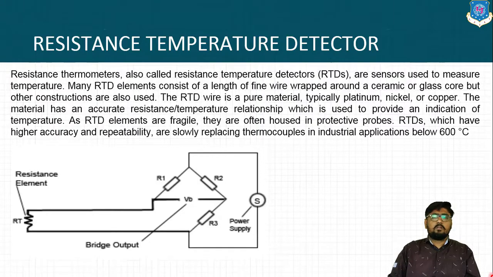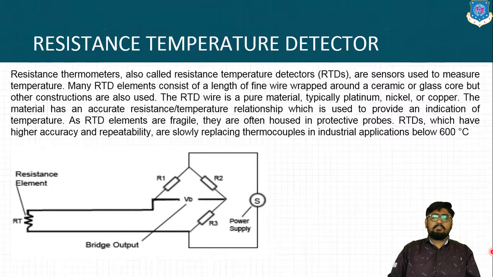RTD wire is a pure material, typically platinum, nickel or copper. The material has an accurate resistance-temperature relationship which is used to provide an indication of the temperature. Means over here in this system, the temperature versus resistance relationship is purely linear.